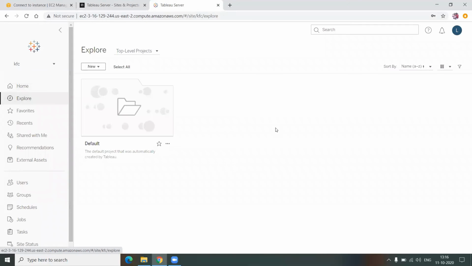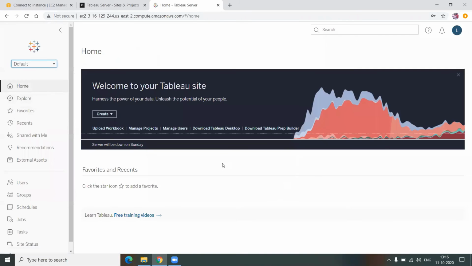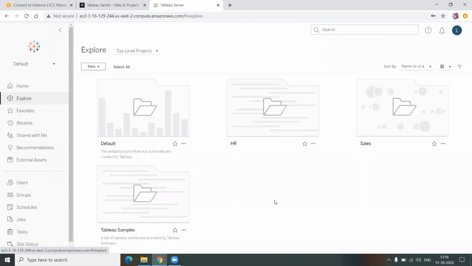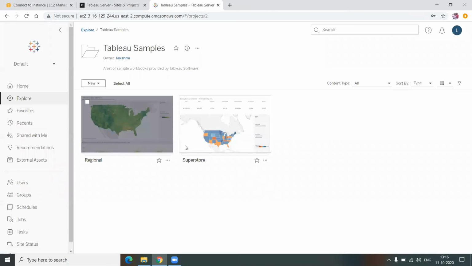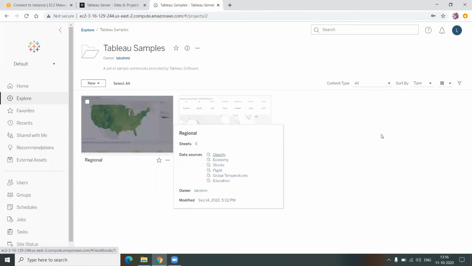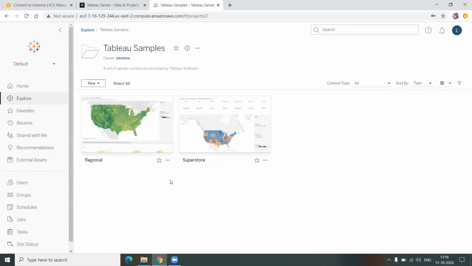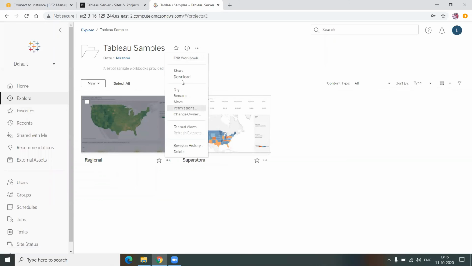And on the login, it will ask me to jump into one of the sites. So whatever we have discussed so far are the advantages of having sites. But what are the disadvantages of having sites? Let's go back to the default one. Moving to explore, under Tableau samples, I can have multiple dashboards, multiple workbooks also. There is a requirement for me to move this regional dashboard out of Tableau samples to maybe some other site. Let's see if we can do that.